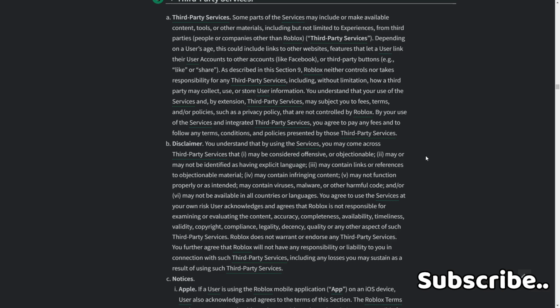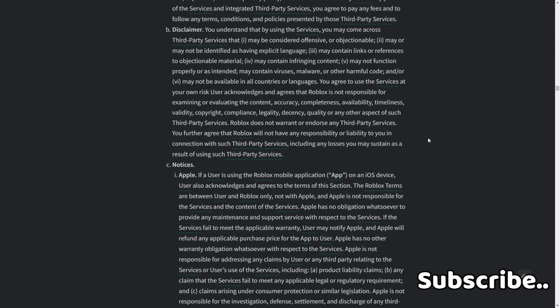You acknowledge and agree that Roblox is not responsible for examining or evaluating the content, accuracy, completeness, availability, timeliness, validity, copyright, compliance, legality, decency, quality, or any other aspect of such third-party services. Roblox does not warrant or endorse any third-party services. You further agree that Roblox will not have any responsibility or liability to you in connection with such third-party services, including any losses you may sustain as a result of using such third-party services.